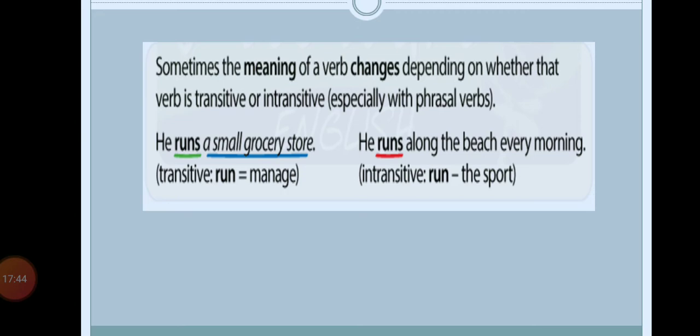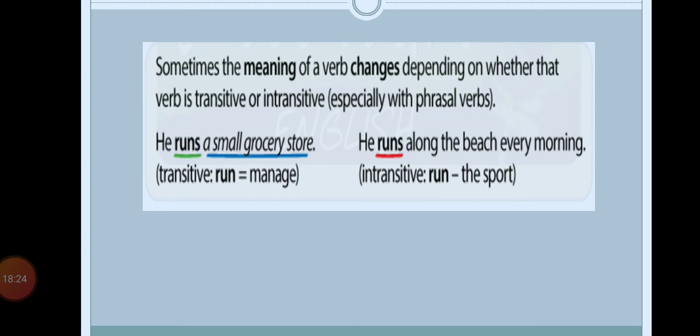He runs a small grocery store. It does not mean that the grocery store is running, but it means he runs it, right? He runs a small grocery store means वो चलाते हैं, वो चलाते हैं मतलब it's his business. Actually the grocery store is not running like we are running, or like our bicycle can run, right? So here the meaning of runs, what is it? Here we can take runs as manage. He manages a small grocery store, right?